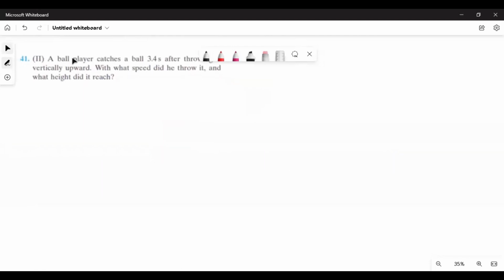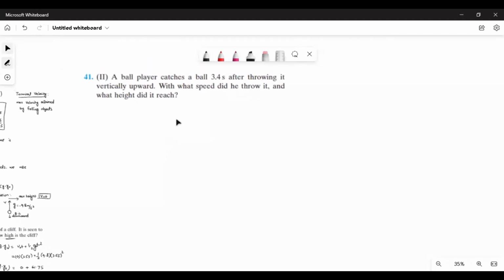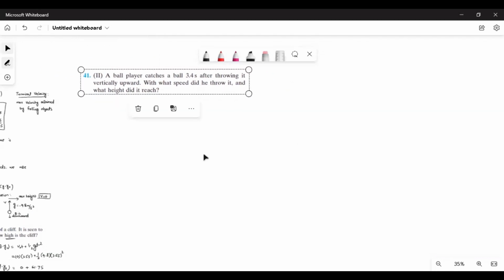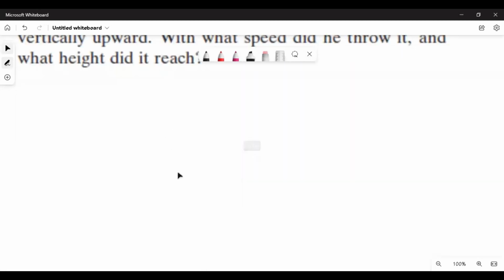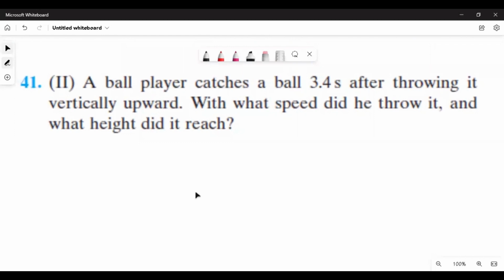This question actually has two or three hidden things that we need to remember. What are those hidden things? First of all, it is saying a ball player catches a ball 3.4 seconds after throwing it vertically upward. He threw the ball up. First thing, this is the starting position. He throws it up, speed decreases, it becomes 0 here, and then it goes back to his hand.